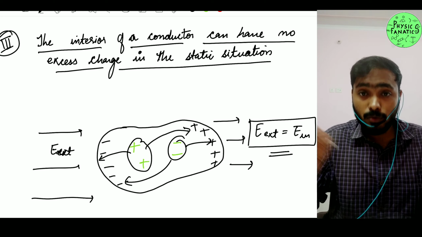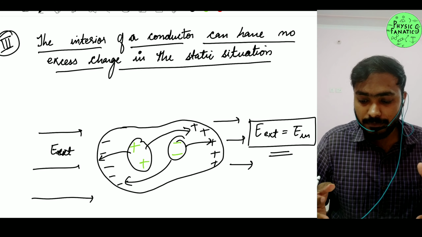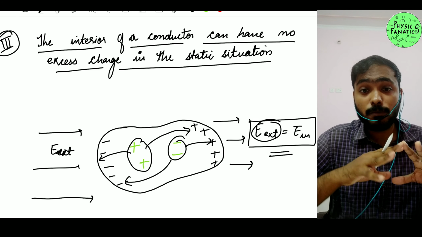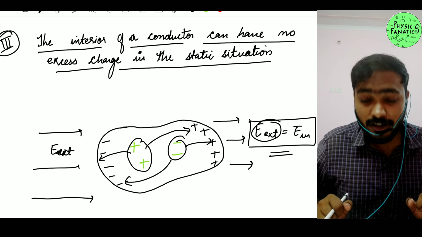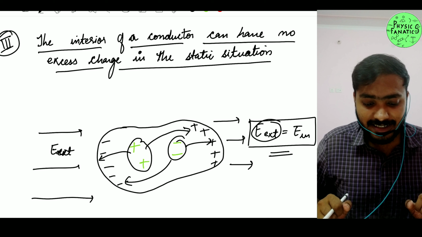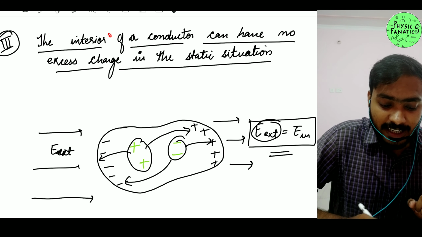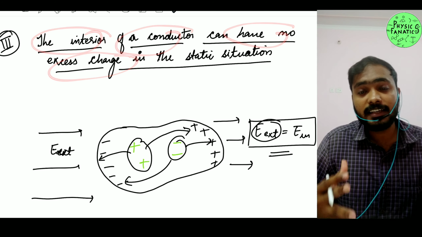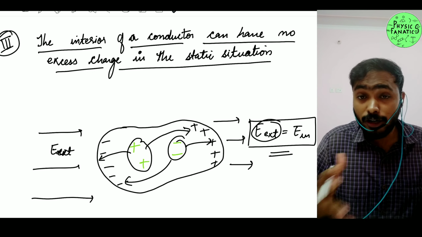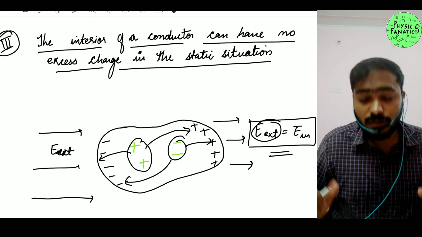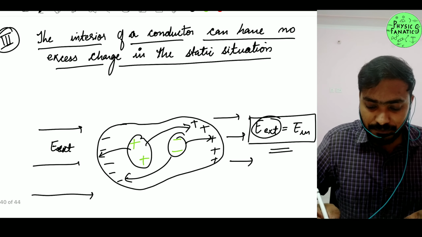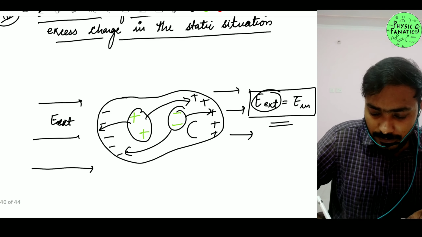Let's say you inject more charges here. So what is going to happen, right? Because of this external electric field, it will experience force and will move towards the surface of the conductor. I hope you guys can understand. So this clearly states that the interior of the conductor cannot have excess charge. So obviously the interior of the conductor will not be having any kind of charge, and actually you can prove it with Gauss law also. You can actually simply take a Gaussian surface here.